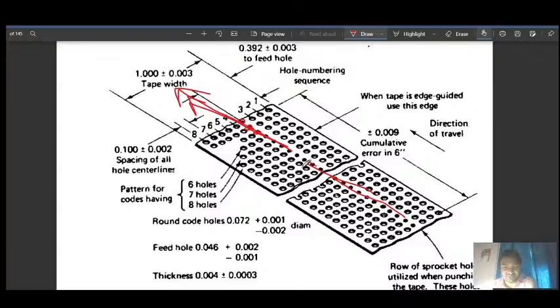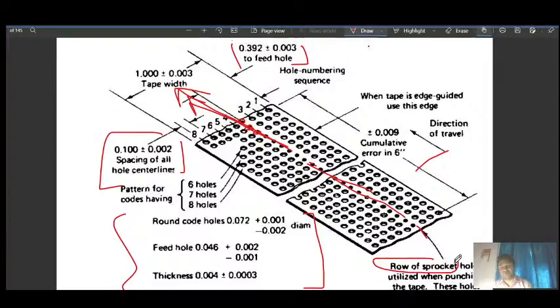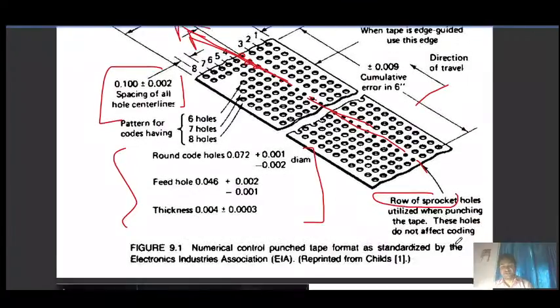These are the various guidelines where we have to put the holes. The row of sprocket holes is utilized when punching the tape, and these holes do not affect coding.